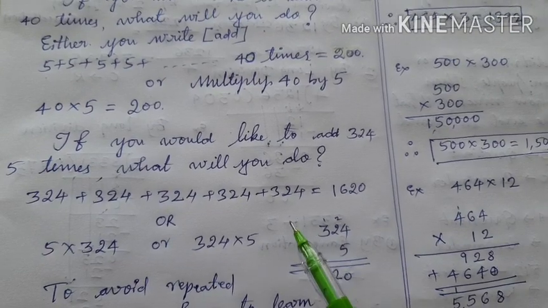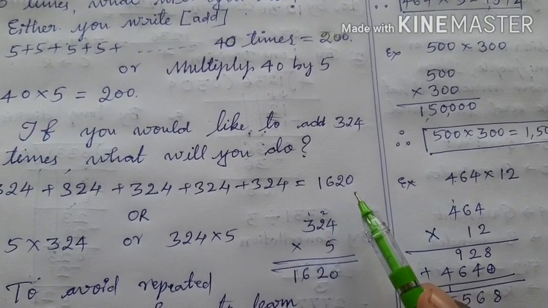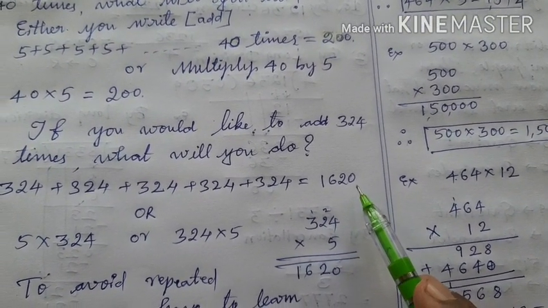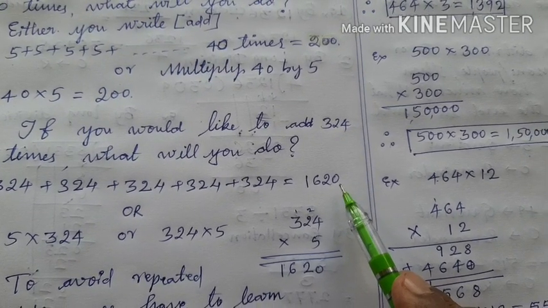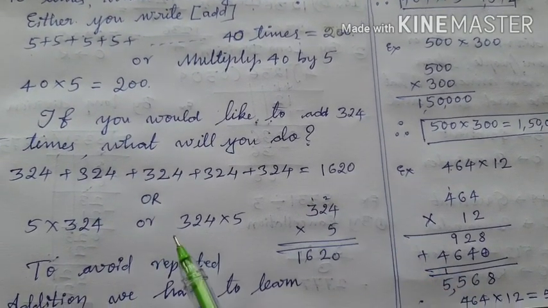5 times. Then you add it. After adding you will get the answer 1620. Okay. But instead, better you can go for multiplication.